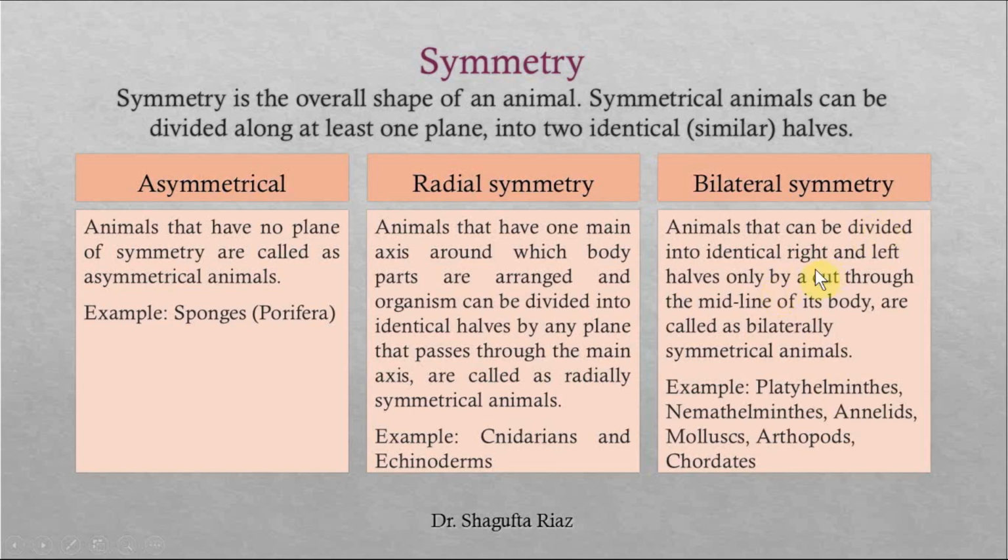Animals that can be divided into identical right and left halves only by a single cut through the midline of their body. Any animal which can be cut through the middle line of its body into an exact copy in the right half and an exact copy in the left half will come under the bilateral symmetry, right? And examples of bilateral symmetry include platyhelminths, nemathelminths, annelids, mollusks, arthropods, and chordates.